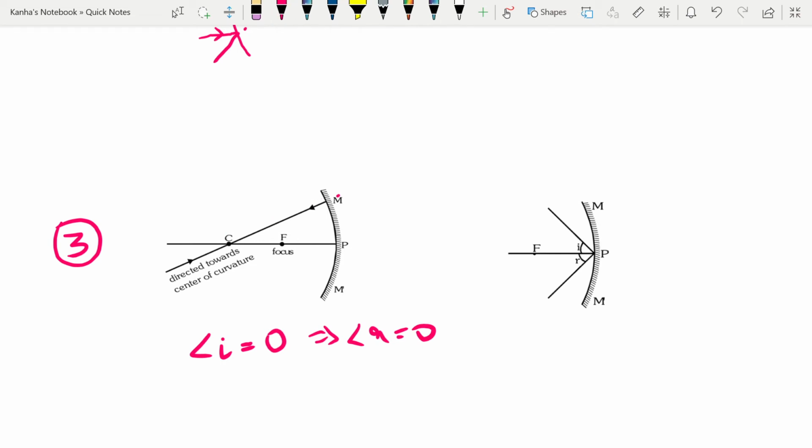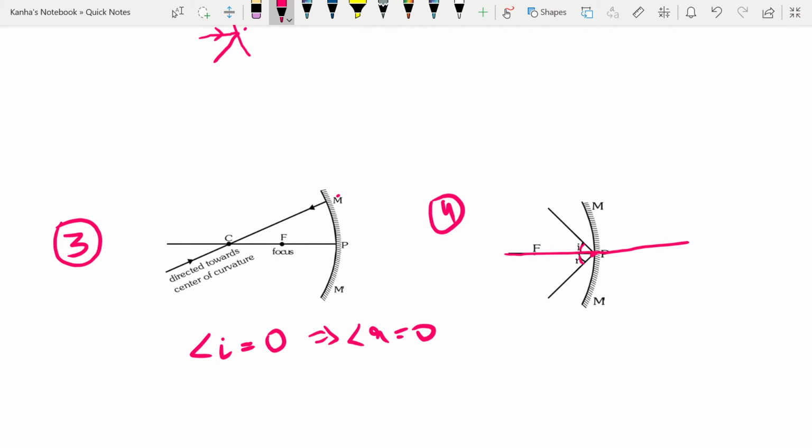The fourth one that I want you to remember is, given to you here, incident and reflected rays at the pole are symmetrical about the principal axis. We already know angle I is equal to angle R, but they will be symmetrical with respect to this axis. Why?